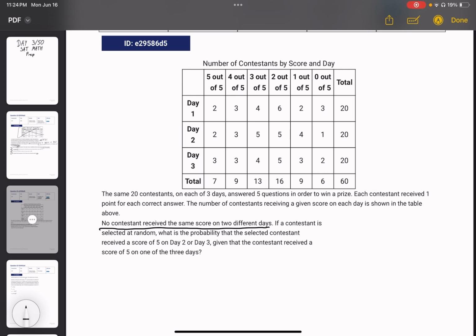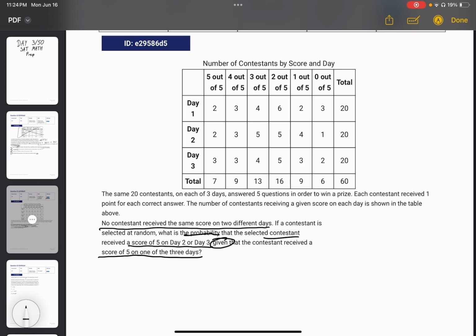So we're looking for the probability that the contestant receives a score of 5 on day 2 or 3. And then we have, given that the contestant receives a score of 5 on one of the 3 days.